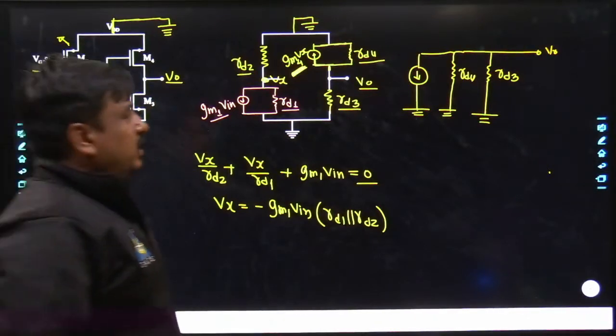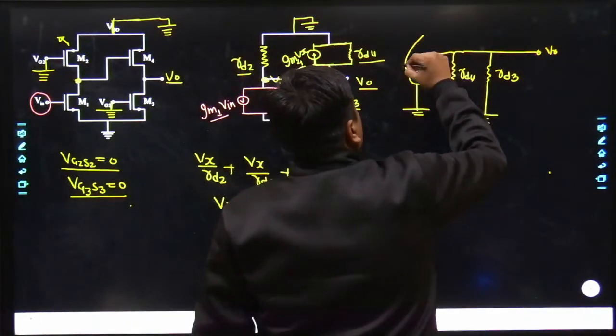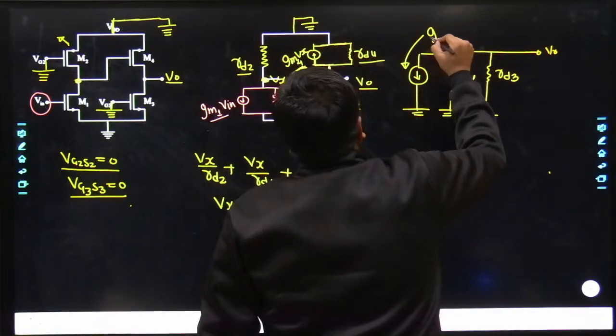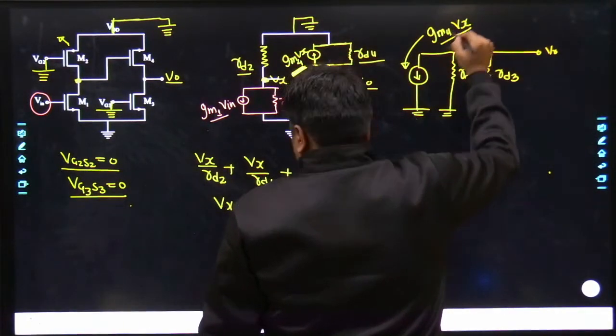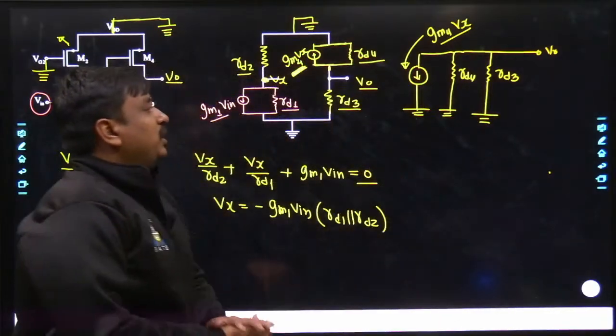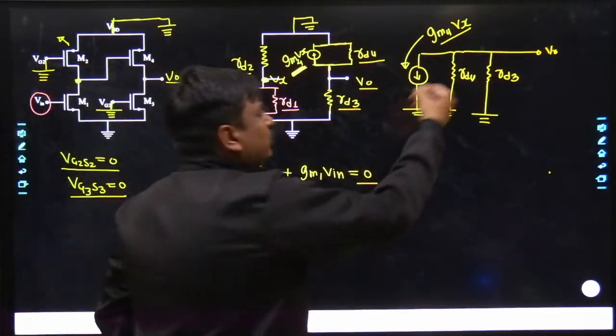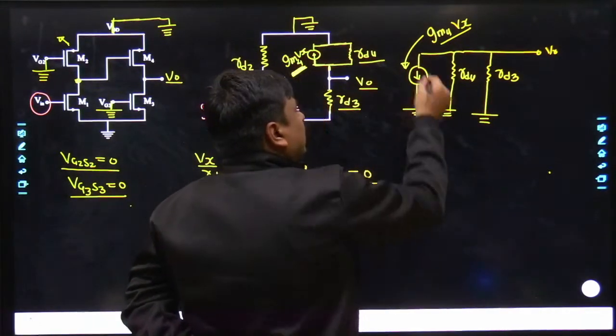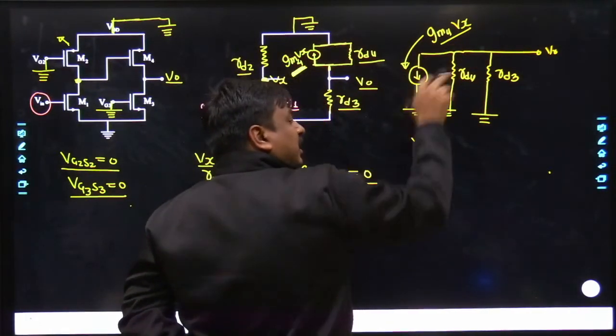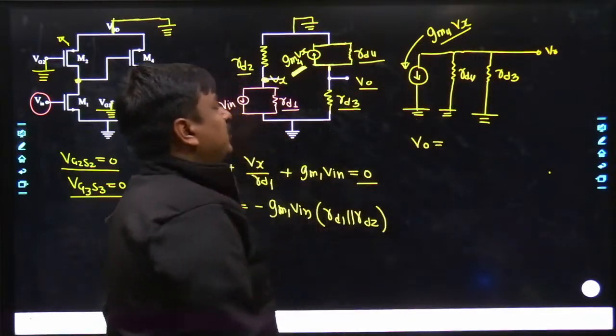So here, may I know what was this current? This current was GM4 into Vx, and the value of Vx is clearly known to me. So may I know what would be the V0? The V0 would be the current, and now the current has to get reversed.